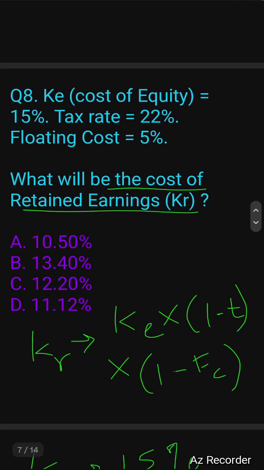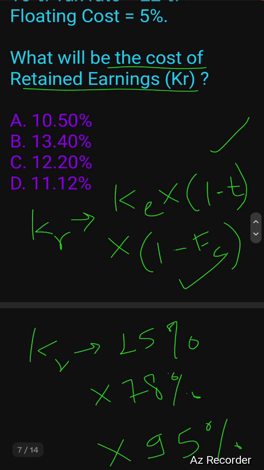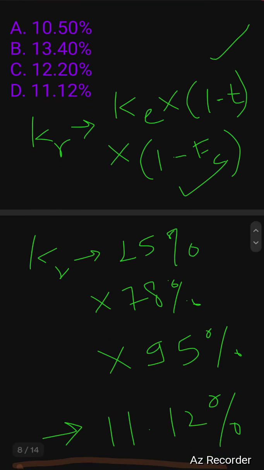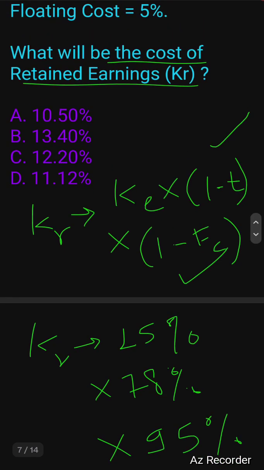by the company. So the formula for cost of retained earning will be cost of equity into tax benefit, that is 1 minus T, into flotation cost benefit, that is 1 minus FC. So in the instant case, the cost of retained earning will be 15% into 1 minus 22%, that is 78%, then into 1 minus 5%, that is 95%. So the answer will be 11.12, that is option number D.